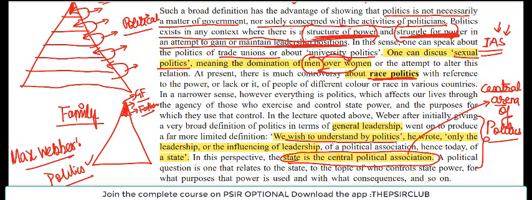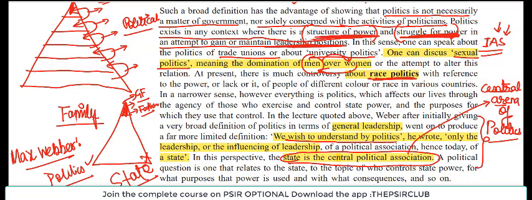So what Max Weber said is that the state is the central political association, the government is the central political association, it has the maximum power, and everyone at the end of the day somehow wants to acquire that power, right? And hence they want to participate in the political process. And that is why we will be studying the concept of state.